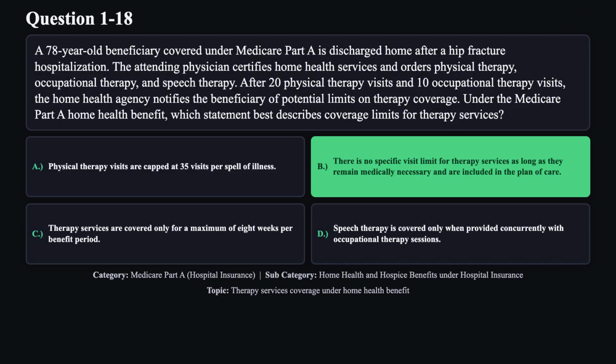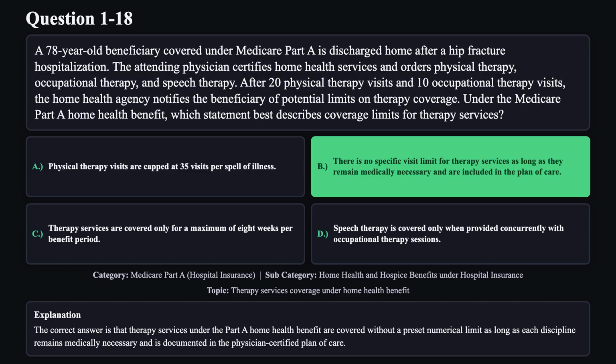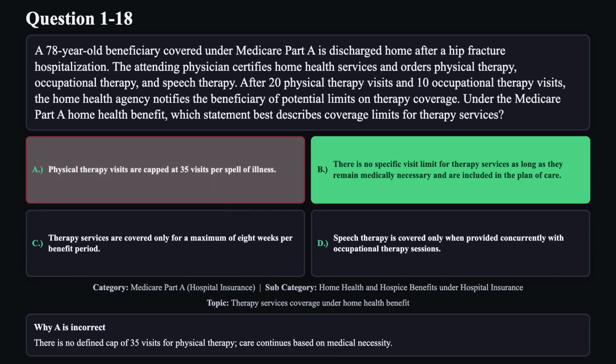The correct answer is B. The correct answer is that therapy services under the Part A home health benefit are covered without a preset numerical limit, as long as each discipline remains medically necessary and is documented in the physician's certified plan of care. Reason A is not correct. There is no defined cap of 35 visits for physical therapy. Care continues based on medical necessity.